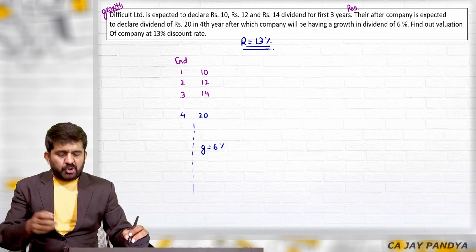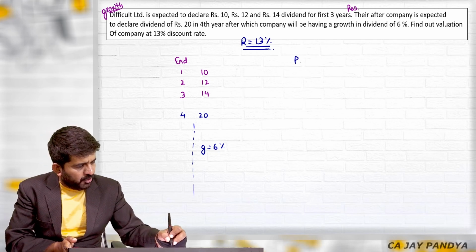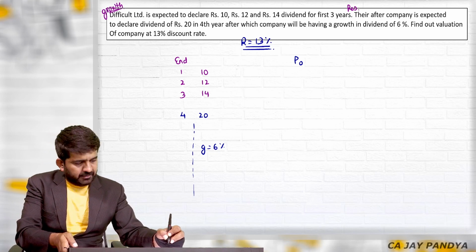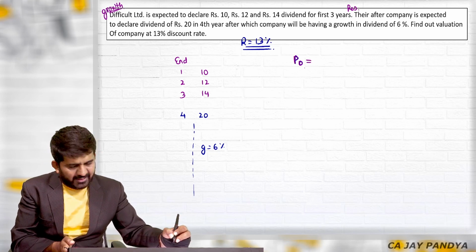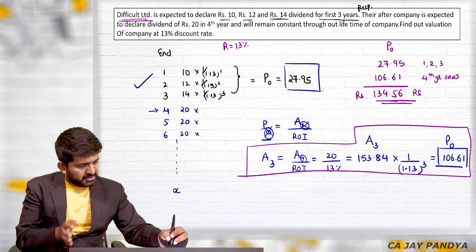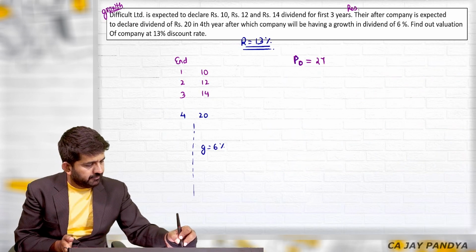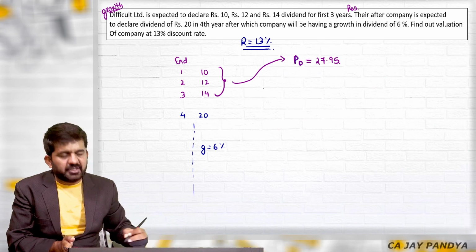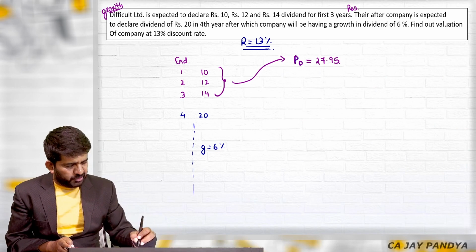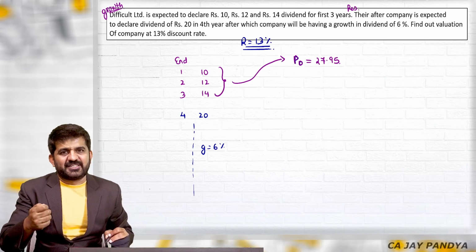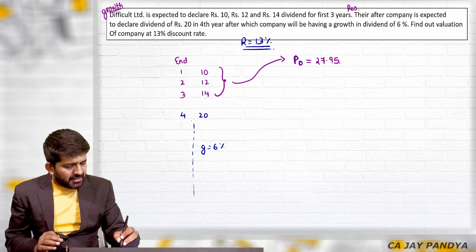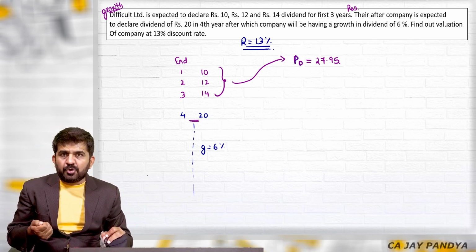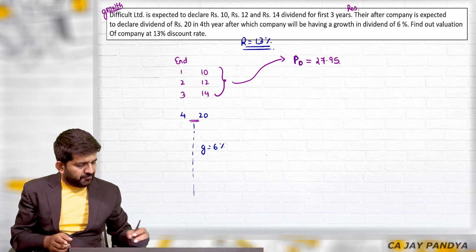So let us first solve this purple color. I want to find out P0 for this purple color. It is very easy because we have already found it, which is 27.95. It is the answer of only these 3 years. Let us go to this. Now the concept is the same. If I start with the 4th year cash flow, I will get the answer for the 3rd year.